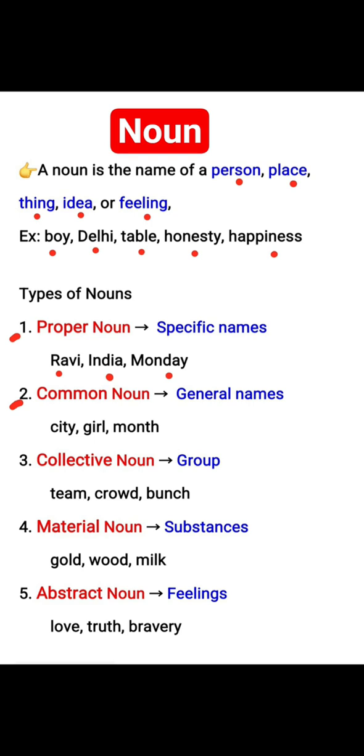Common noun. Describes general names. For example, city, girl, month. Collective noun. Describes group. For example, team, crowd, bunch. Material noun. Describes substances. For example, gold, wood, milk. Abstract noun. Describes feelings. For example, love, truth, bravery.